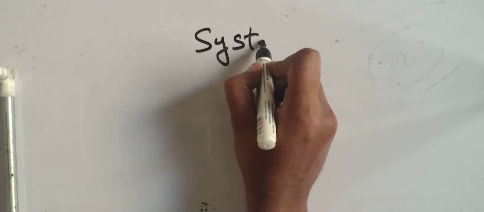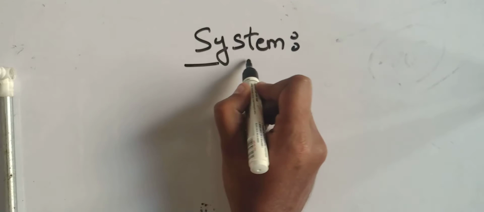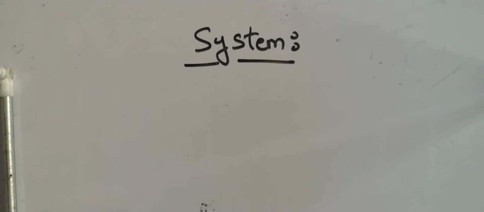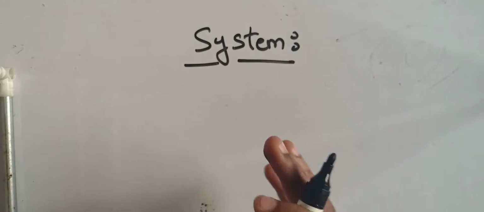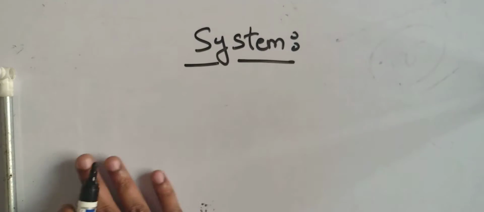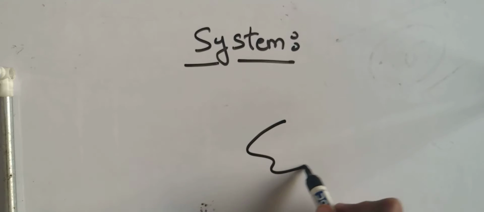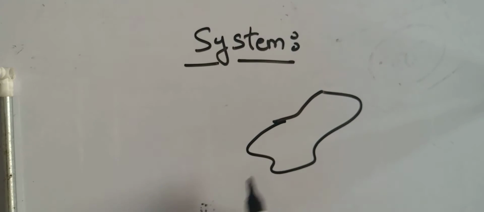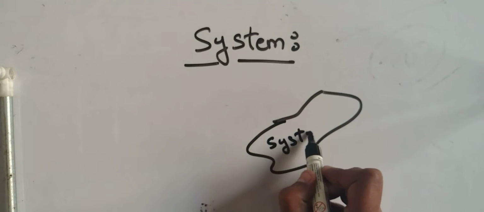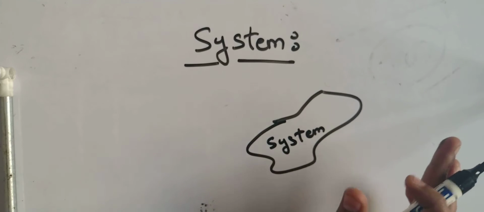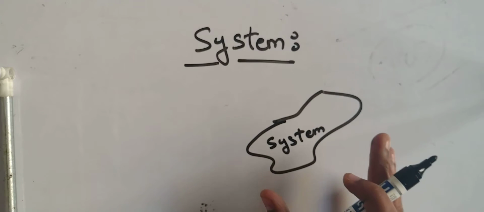The next term that we are going to see is known as system. What do you mean by system? It's a very important topic. A system is nothing but a particular region in space. For example, this is a space. If I occupy a particular region, I can call this a system. Understand, a system has a particular function to perform.